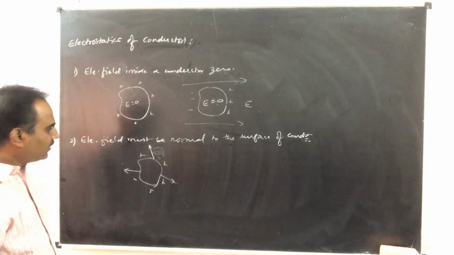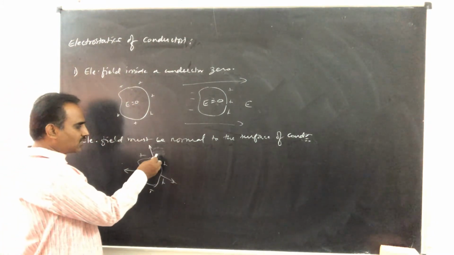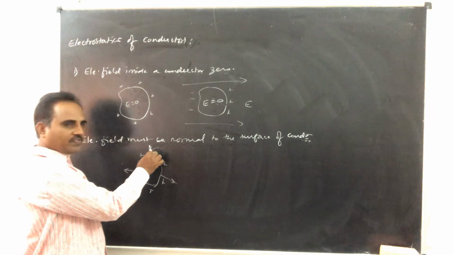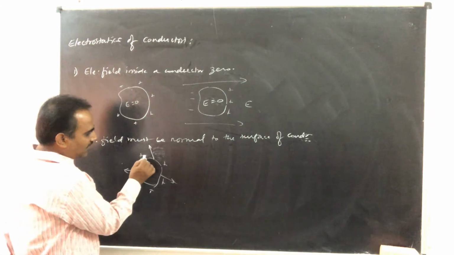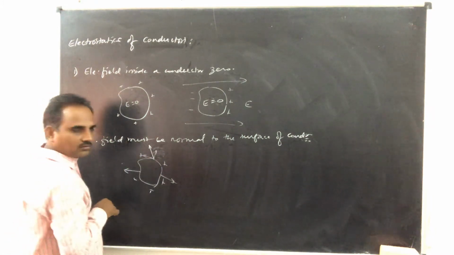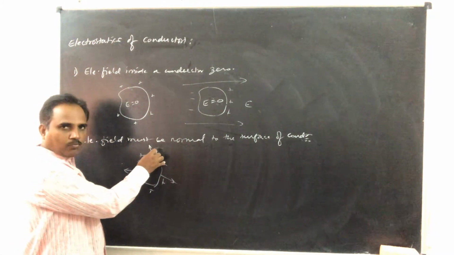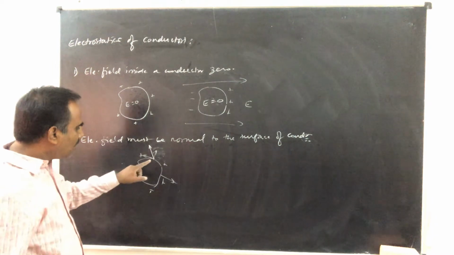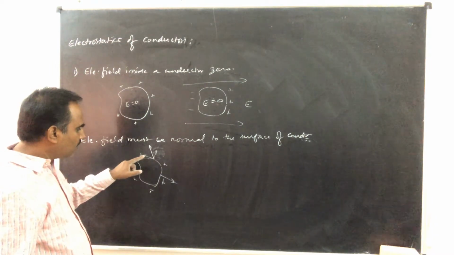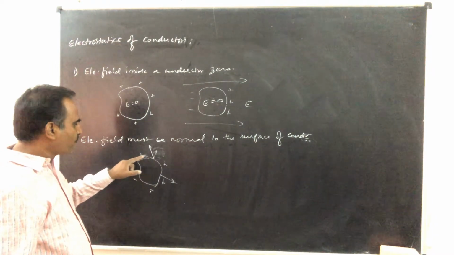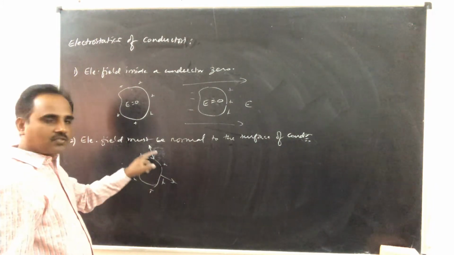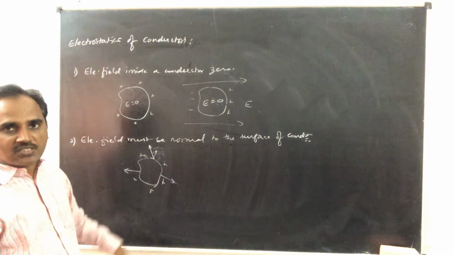If I assume that this field is not normal to the surface, it is making some angle with the surface, then what happens? This electric field has got two components. One is a horizontal component, another one is vertical component. This horizontal component of electric field exerts force on the charges, then the charge tends to move over the surface, due to which there must be surface current.